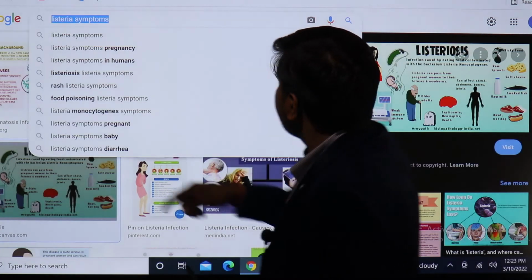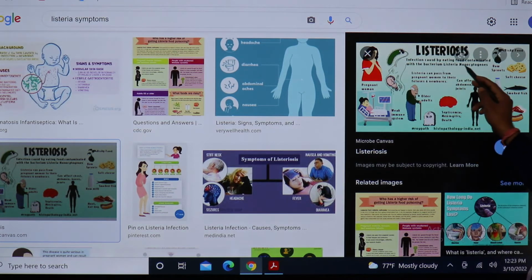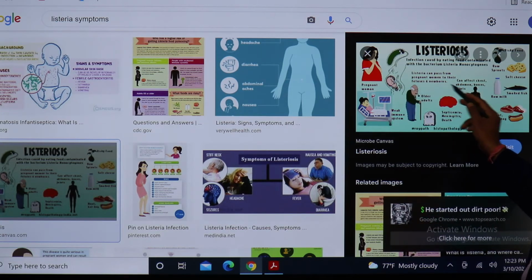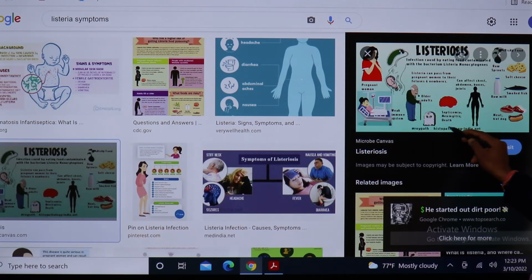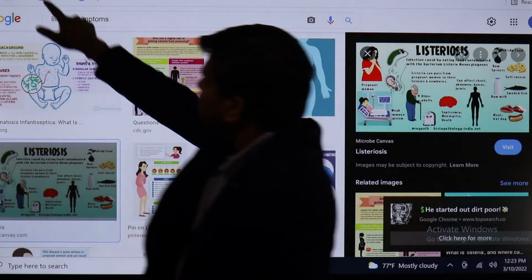Okay, infection is caused by eating food contaminated with the bacterium Listeria monocytogenes, which can affect pregnant women. Listeria can pass from the pregnant woman to the fetus and newborn. It can affect people with a weak immune system and older adults, and cause septicemia, meningitis and death. That is the risk factor. Foods include raw food, soft cheese, smoked food, raw milk, meat, and hot dogs. It can affect the chest, abdomen, bone and joints as well.